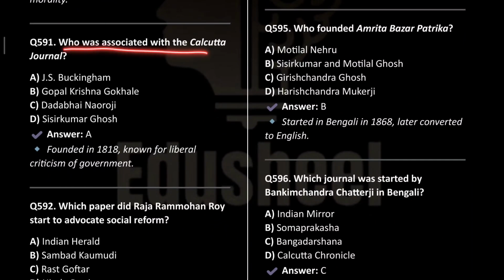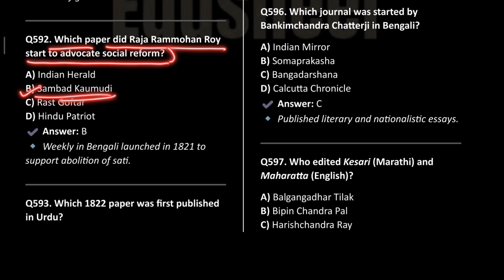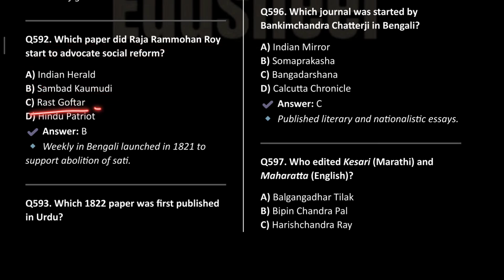Who was associated with the Calcutta Journal? J.S. Buckingham. Which paper did Raja Ram Mohan Roy start to advocate social reforms? This was Sambad Kaumudi, and this is an important paper. Keep this in mind. Rast Goftar was Dadabhai Naoroji's.